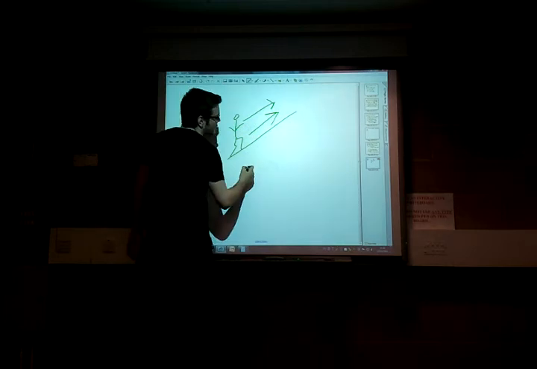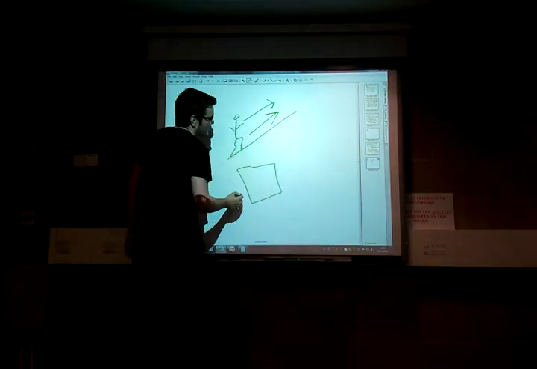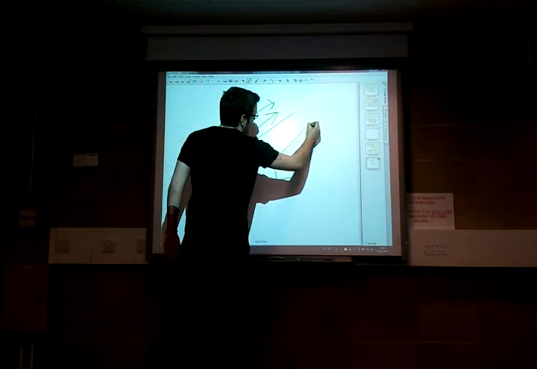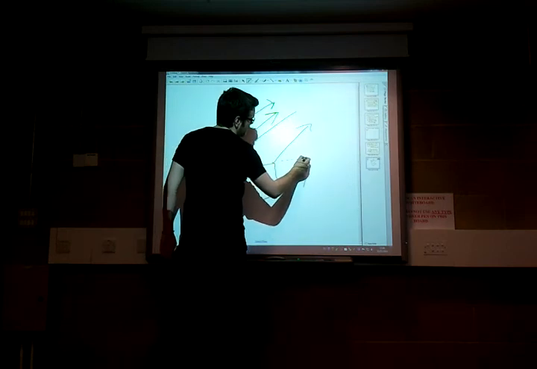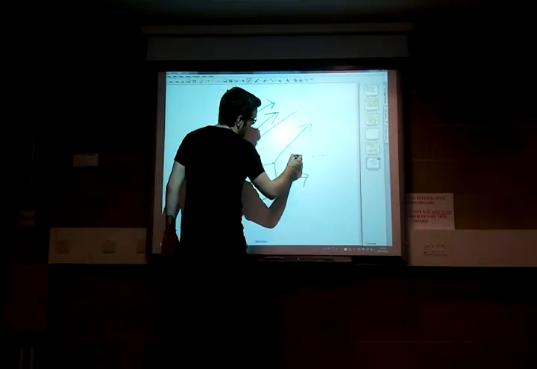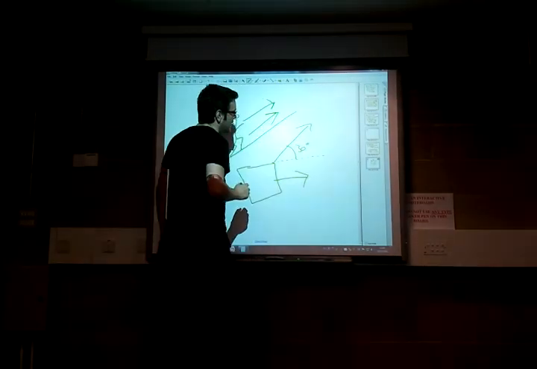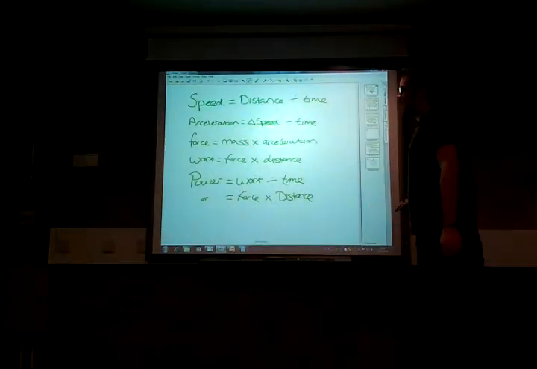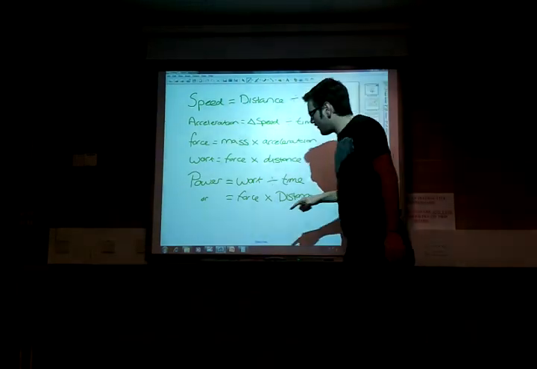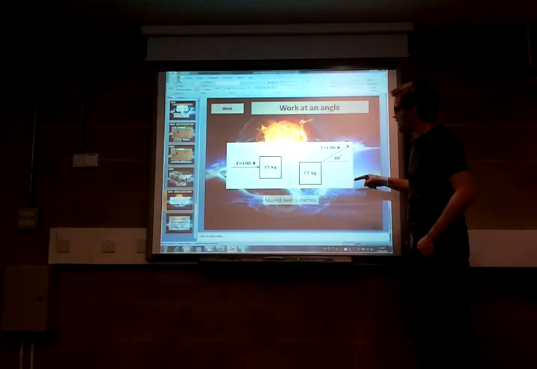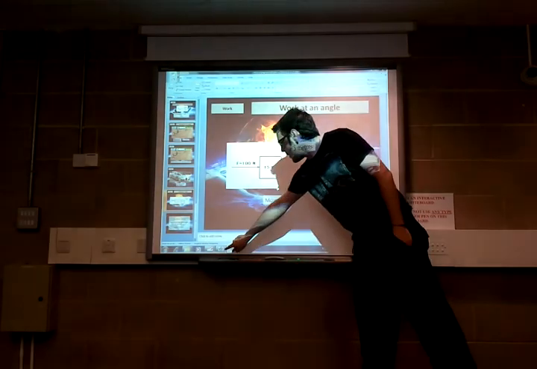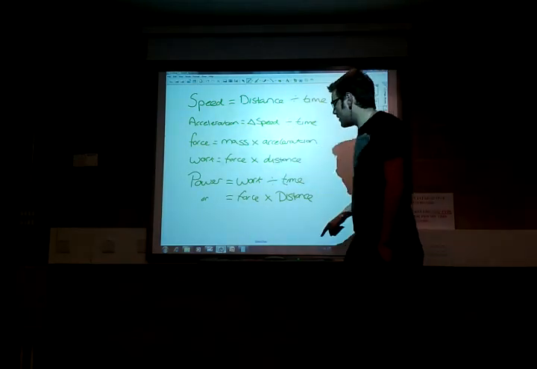What we had in our original picture, which is a box trying to be moved this way, but with a force that's going this way at an angle to the direction in which we're actually moving it. So this is what we had here, which is our 30-degree angle. So as we go back here, then we have our work, which is our force times our distance. Now luckily enough for you, my diagrams come up with my force already, okay? So if we go back to here, it's our force times our distance.